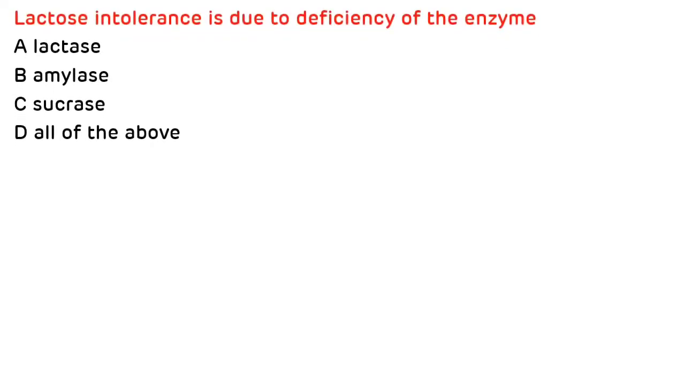The first question is, lactose intolerance occurs due to the deficiency of the enzyme, and the options are lactase, amylase, sucrase and all of the above. So the correct answer: lactose intolerance occurs due to the inherited or acquired deficiency of enzyme lactase. So the correct answer is A.